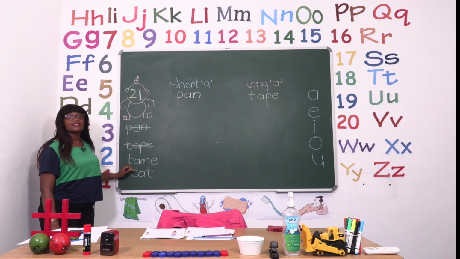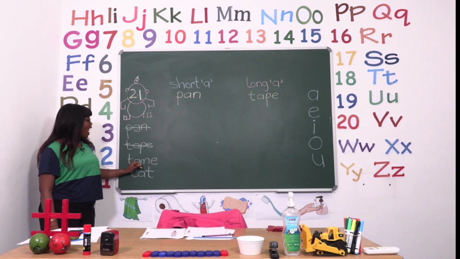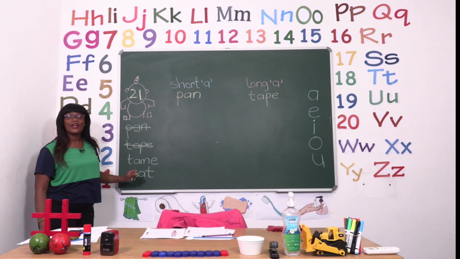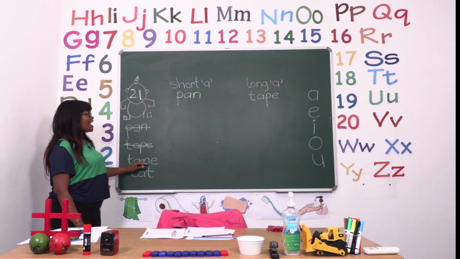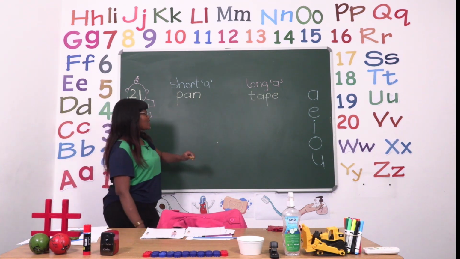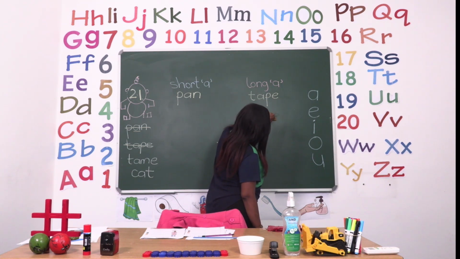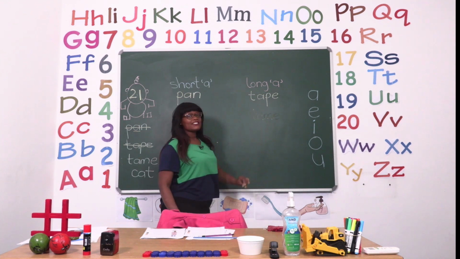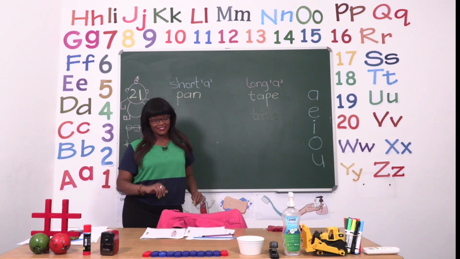When we say the word tame, we don't say tam, because that is not correct. We know that the word tame is for the long vowel sound. So we are going to write the word tame. Remember, don't forget to put the e because he is there, but he is quiet.